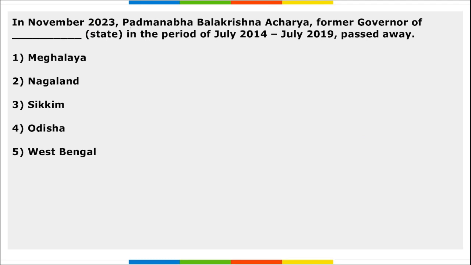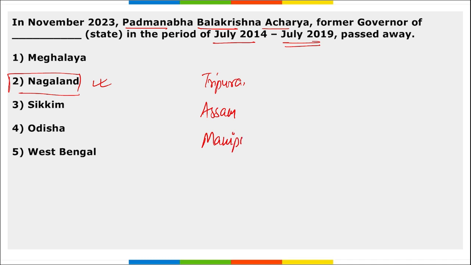Next, in November, Padmanabha Balakrishna Acharya, that is PB Acharya ji, who was the former governor of Nagaland in the period of July 2014 to July 2019, recently passed away. So he was the former governor of Nagaland. Mark this. Apart from this, he was also given the additional charge of governor of Tripura, Assam, Manipur, and Arunachal Pradesh.